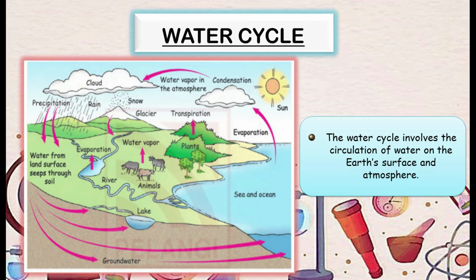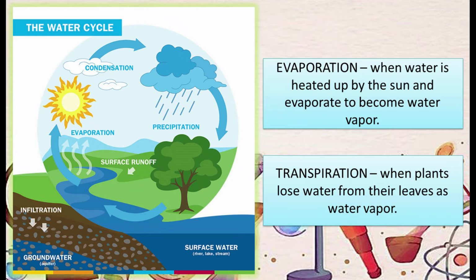This time, let us discuss about water cycle. Water cycle involves the circulation of water on the Earth's surface and the atmosphere. What happens in water cycle? In water cycle, we have evaporation. It is when the heat from the sun causes water from the surface water sources like rivers, lakes, seas, and oceans to evaporate to become water vapor.